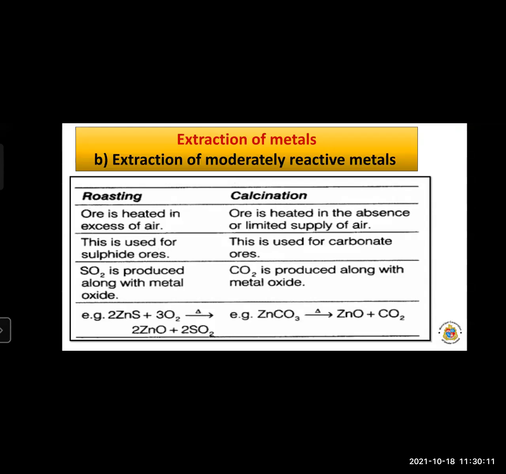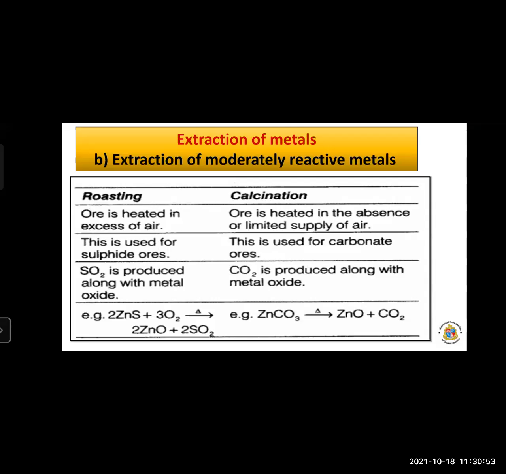Now what is it? Roasting is what? Ore is heated in excess of air. This is used for sulfide ores. Sulfur dioxide is produced along with the metal oxides. And calcination is where the ore is heated in the absence or limited supply of air. So roasting is heating in excess of air, but calcination is heating in the absence or limited supply of air.